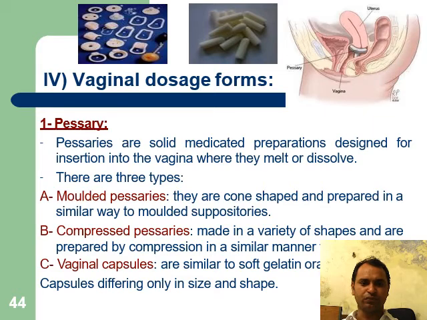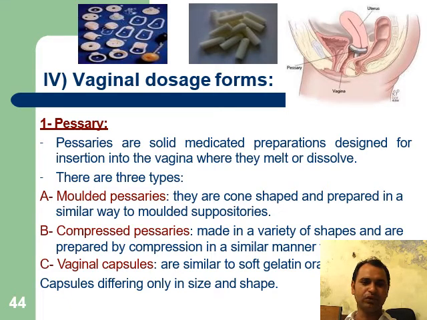Vaginal dosage form. Vaginal dosage forms basically include pessaries. These are solid medicated preparations designed for insertion into the vaginal cavity, where they melt or dissolve, releasing the medication in the vaginal cavity. There are three types of pessaries: molded pessaries, compressed pessaries, and vaginal capsules.